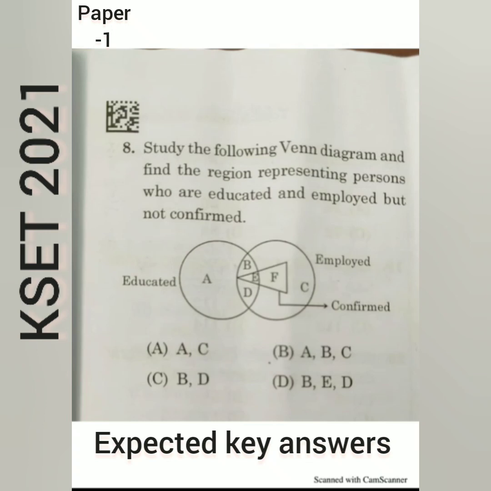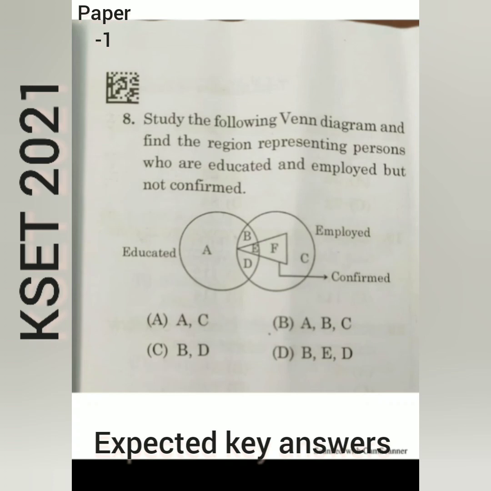Then next question, it relates to the Venn diagram. Study the following Venn diagram and find the region representing persons who are educated and employed both but not conferred. So here there are three sectors provided: educated persons, employed, and conferred.